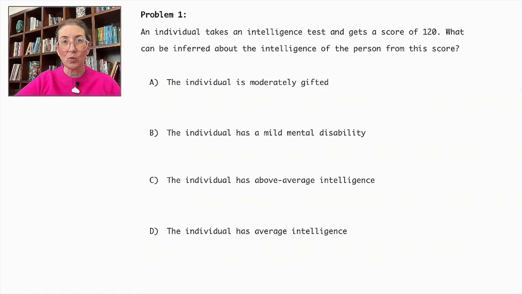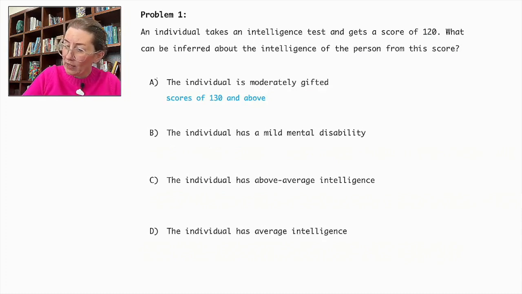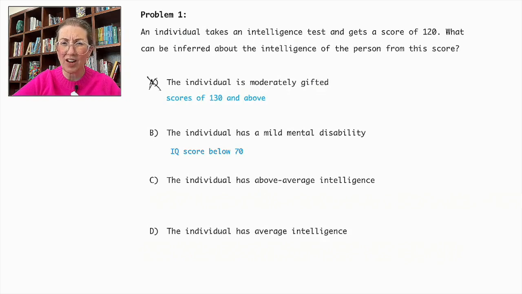An individual with an IQ score of 120 does not fall within the range considered to be moderately gifted, which typically includes scores of 130 and above. So we can cross that out. The idea that the individual has a mild mental disability is also incorrect, as such a condition is generally associated with an IQ score below 70.